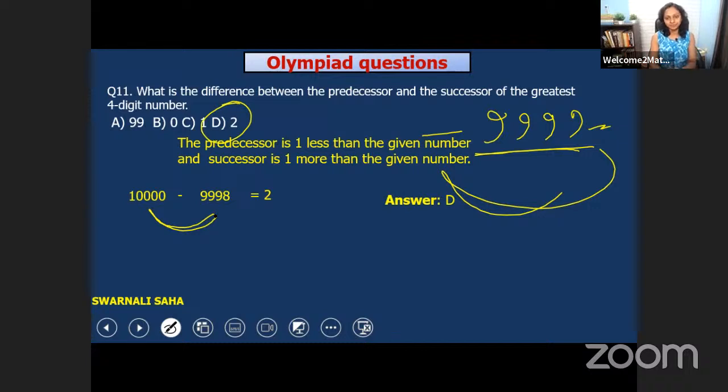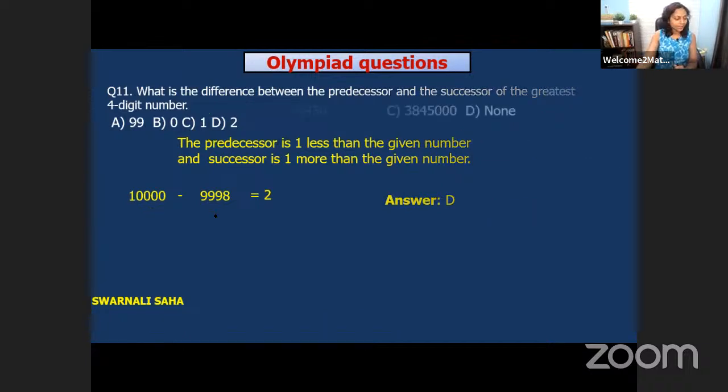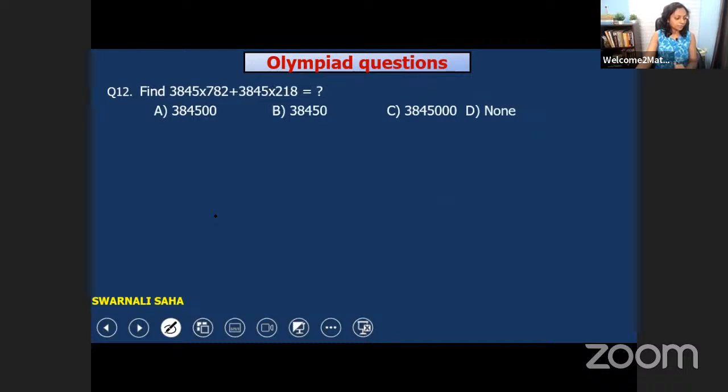Very, very good. So now let's move on. Let's solve one more question. Do you have any doubt? You can ask me if you have any doubts. D, all. Wow. Very good. D is the right one. So I think you don't have any doubt. So let's move on and solve one more question. Question number 12.